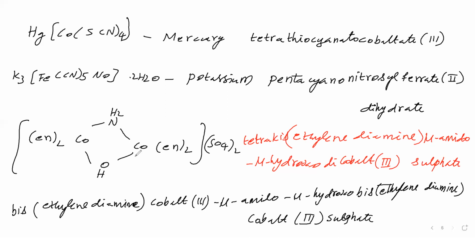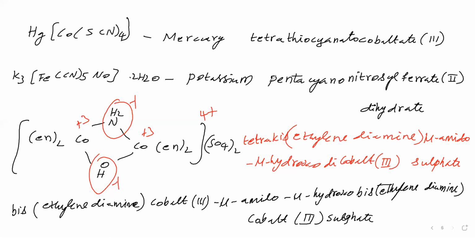How do we say the oxidation number of cobalt is +3? Here sulfate is -2. 2 times means -4. Therefore, the complex has +4. NH2 is -1. OH is -1. Therefore, what will cobalt take? +3 and +3. Then only a net charge of +4 is possible, no? So cobalt takes +3.